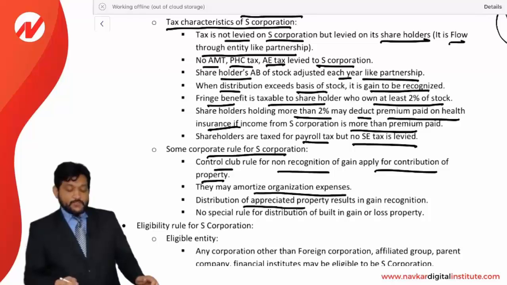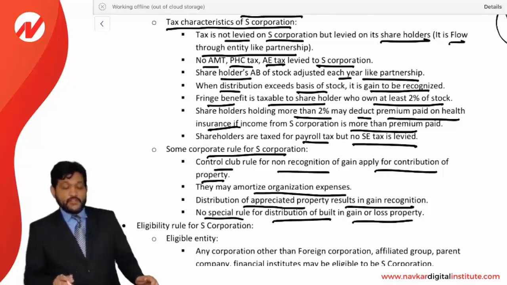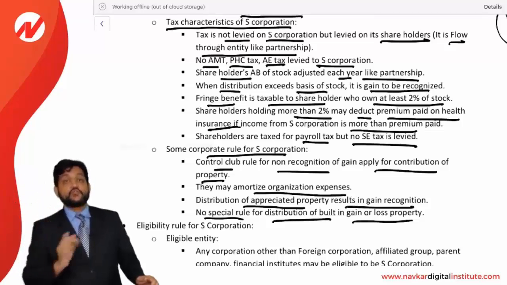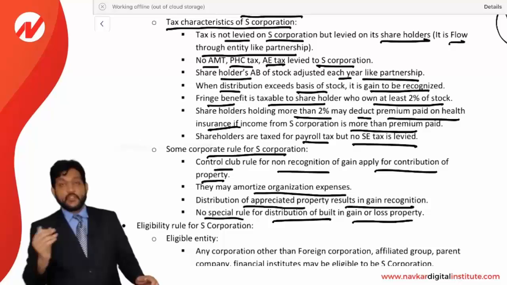Distribution of appreciated property results in gain recognition. Whenever a corporation distributes appreciated property to the shareholder, the difference is to be recognized as a gain. There is no special rule for the distribution of built-in gain or loss property. As we have seen the built-in gain or loss rule for the partnership, this special rule does not apply to the S corporation. So these are certain rules to be considered for taxability of an S corporation.